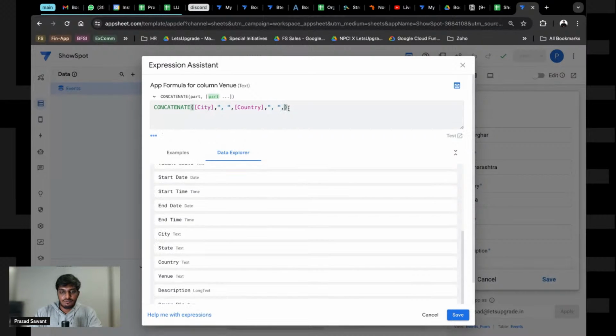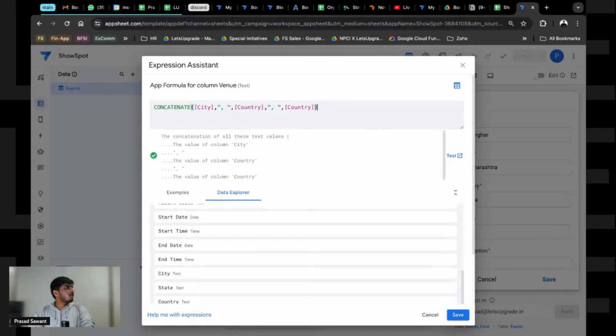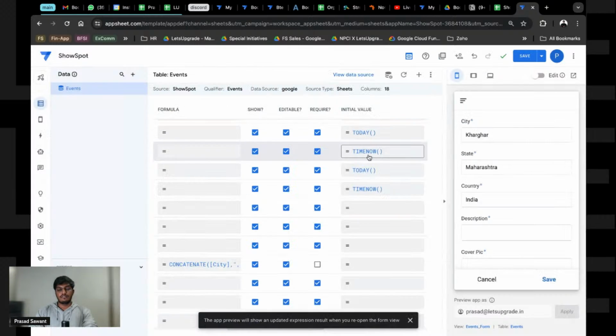Now there are multiple ways to do this. This is one of the easiest ways that I can show you right now. And then we put country. Now this is the normal concatenate formula that we use in Excel. So that is what is available here. And then we just hit save.